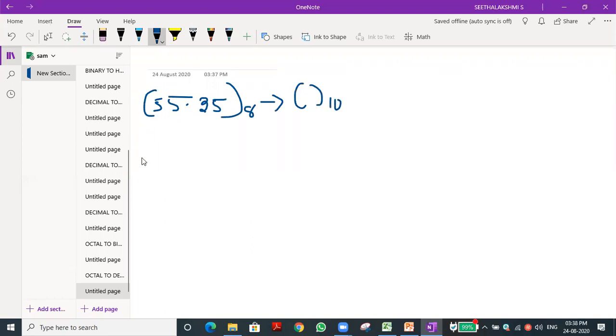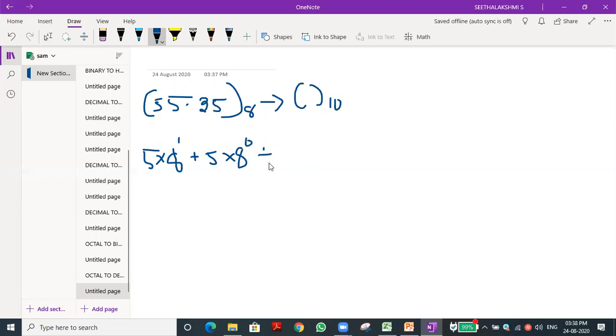Same way, we have to do 5 into 8 power... How many digits are there in the integer part? 2. So n value is 2. 2 minus 1, 1. So 8 power 1, plus 5 into 8 power 0.